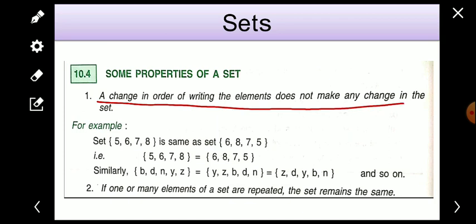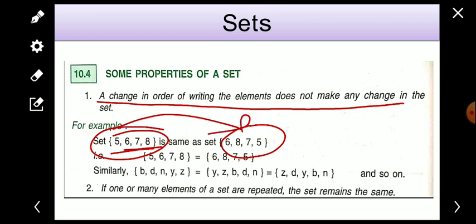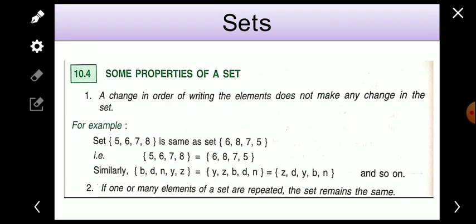We can write the elements or members of a set in any order. We can change the order of the numbers, and it does not affect the set. Like this set, 5, 6, 7, 8, can also be written as 6, 8, 7, 5. All four are written, but in a different order. So no problem. We can change the order of the members in the set. All are the same. If more examples are there, you will read them.